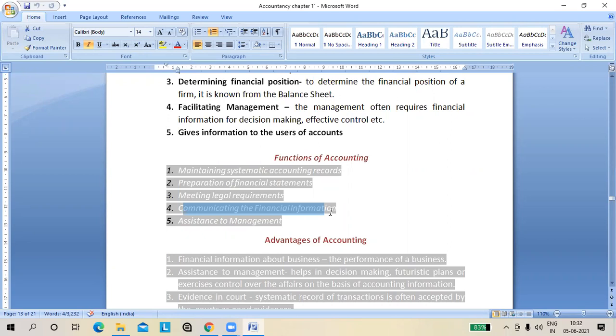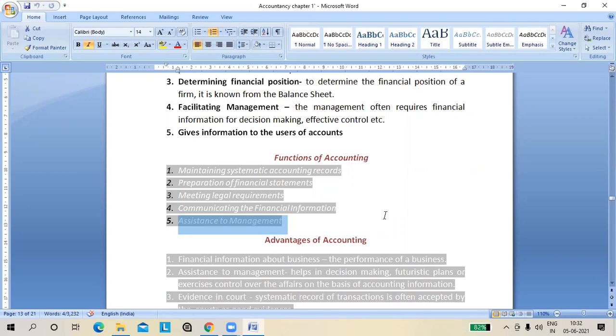And number 5, assistance to management. I have already discussed this point, and again it is coming. How do the accounts help the management? As I told you, I have given the example of sales. The sales manager set the target that in a month we have to sell goods worth rupees 10 lakh. If you have achieved the 10 lakh rupee sale, then no problem.